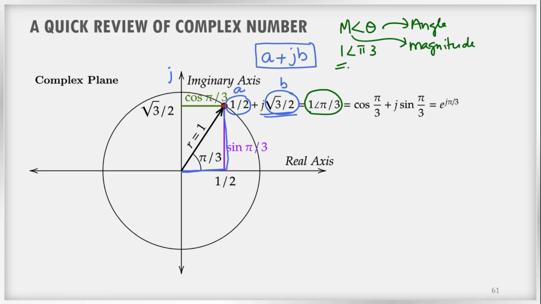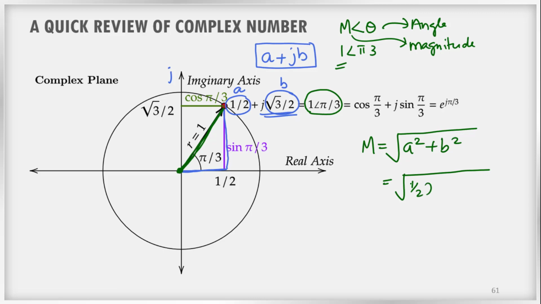Now where did this 1 come from? We know that to find the magnitude m, we have to use the Pythagoras theorem. So this m or r is the magnitude. Magnitude is the line joining the origin of the circle to this point. That can be calculated as root of a square plus b square. We can calculate that as root of 1 by 2 the whole square plus root 3 by 2 the whole square. If you calculate that, you can see that m is equal to 1. And we know that the angle is pi by 3. That is why we have represented it as 1 angle pi by 3.